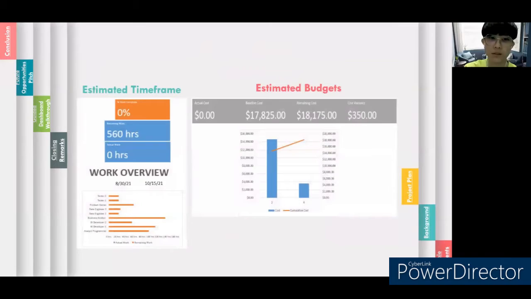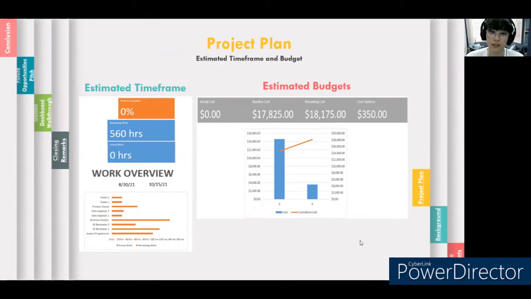Okay, thank you, Samuel. Now I will talk about the project plan. Under the project plan, first is to describe the estimated timeframe and budget. The estimated timeframe graph shows that the overall project duration requires 560 hours, and the project will start from 30 August until 15th of October. On the other hand, the estimated budget graph shows the estimated cost will be $18,175.